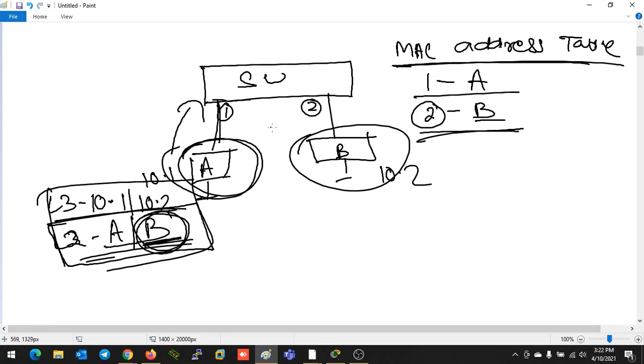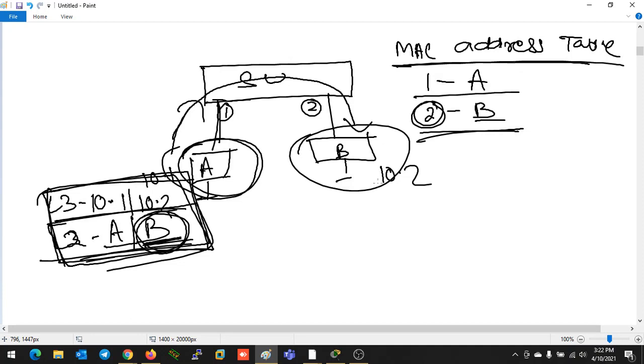to port number 2. So what it will do, simply, it will copy the whole data, it will not do any kind of changes. The same data will be copied to the other port. It will just replicate the data to the port on which B's MAC address is connected, that's port number 2, and the data will be received by B.